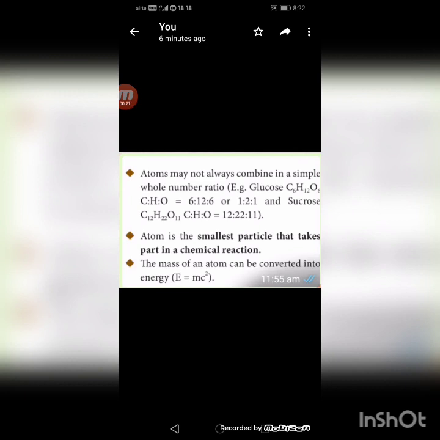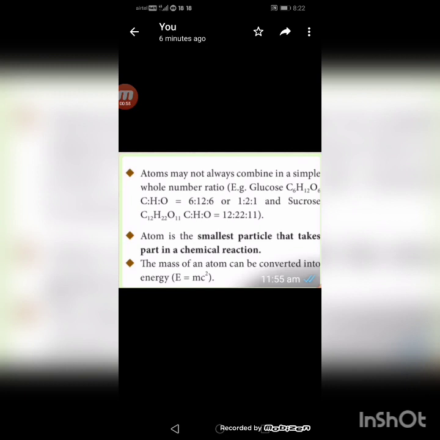That is, carbon, hydrogen and oxygen combine in a ratio 6:12:6, that is, in a simple ratio 1:2:1. But sucrose, its molecular formula is C12H22O11. That is, carbon, hydrogen and oxygen combine in a ratio 12:22:11, which is not a simple ratio.